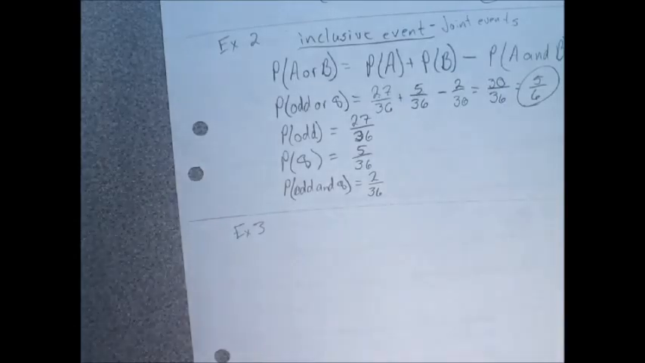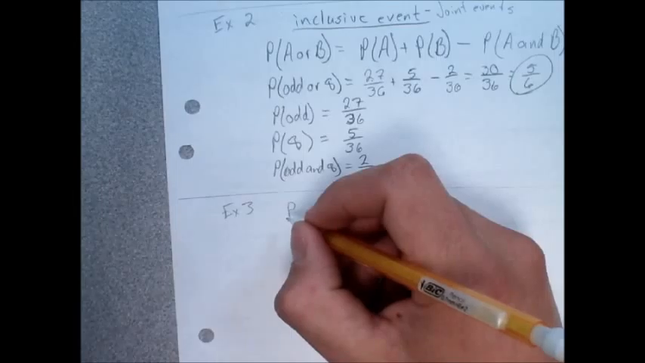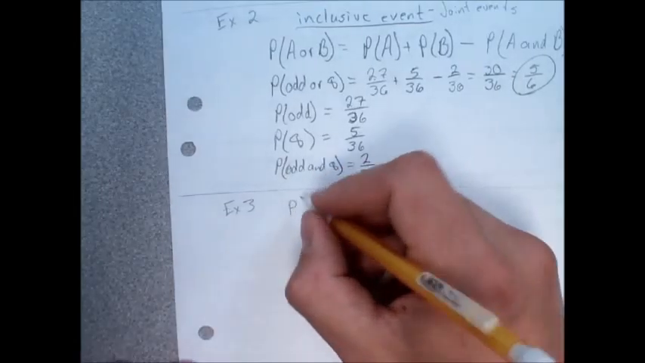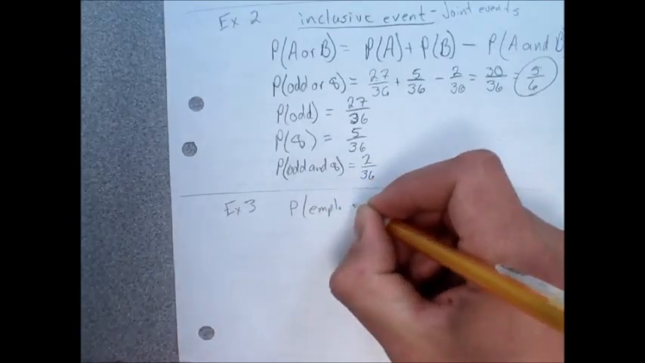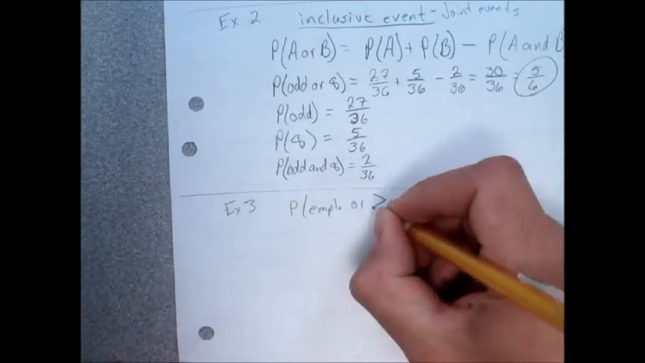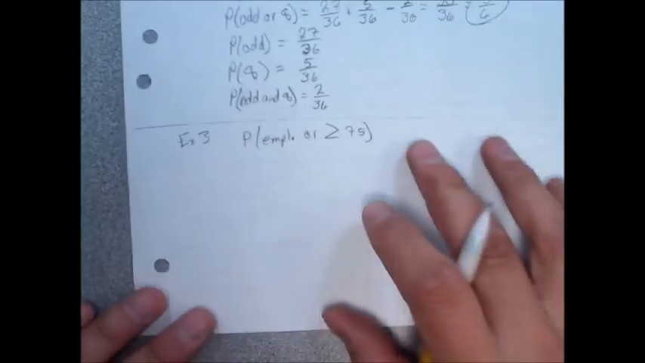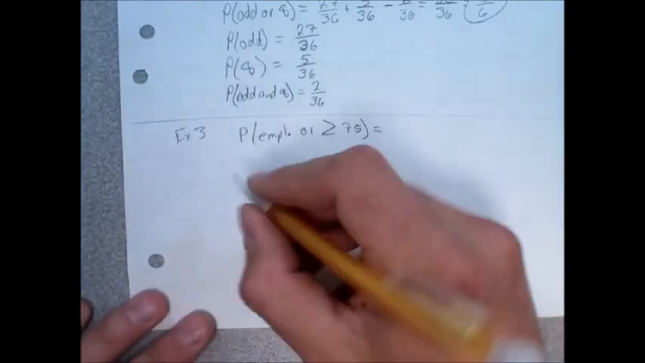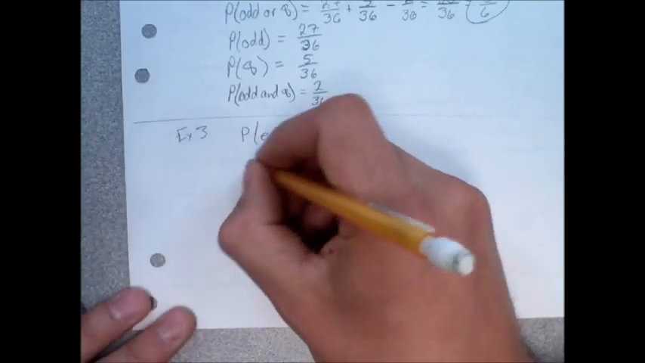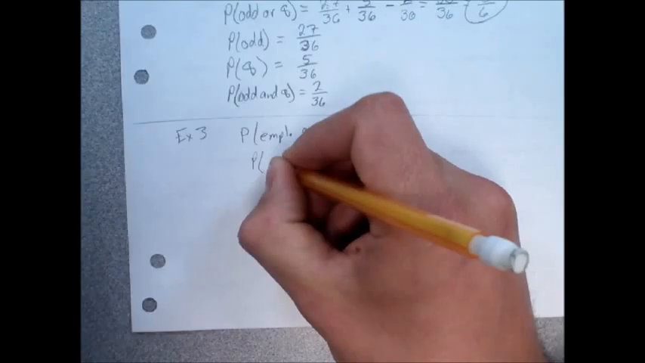Alright, so because I decided that this was an exclusive event, that one does not affect the other, I'm going to write the probability of, let's make sure I'm answering this the way that I'm supposed to, of employed, I'm going to abbreviate that, or the age is greater than or equal to 75, because I don't want to write as much. Now I'm looking for the probability of employed. I need to do that first. So to find the probability of someone that is employed, I am going to write it down as the numbers that they have given me.